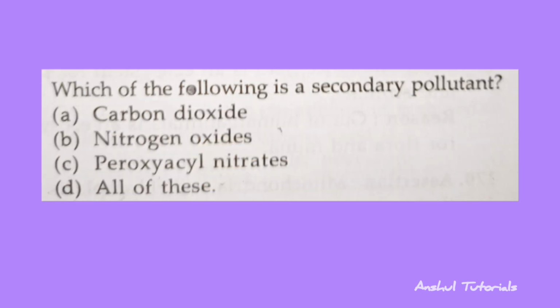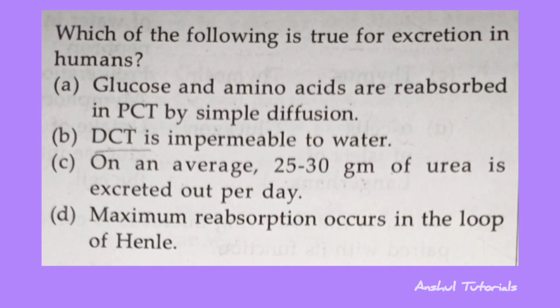Which of the following is a secondary pollutants? So the correct answer is option C, that is peroxyacyl nitrate or PAN. Which of the following is true for excretion in humans? So the correct answer is option C, that is on an average 20 to 30 gram of urea is excreted out per day.